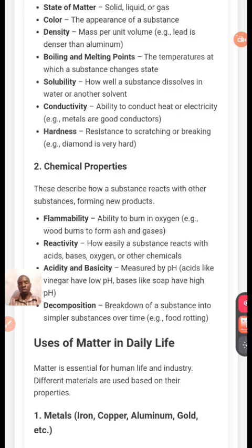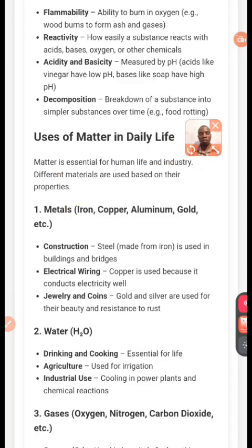Let us look at it one after the other. We are talking about the uses of water. Now, the uses of matter one after the other. Matter is essential to human life and industry. Different materials are used based on their properties. Now, what can we use matter for? Let's look at it. Now, we have iron, we have matter. All these things, let us look at them one after the other.